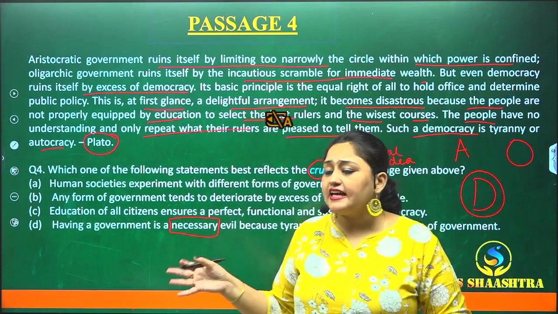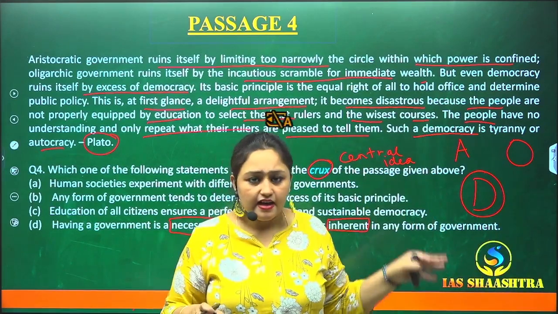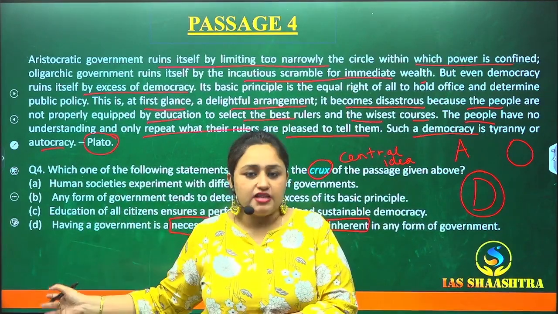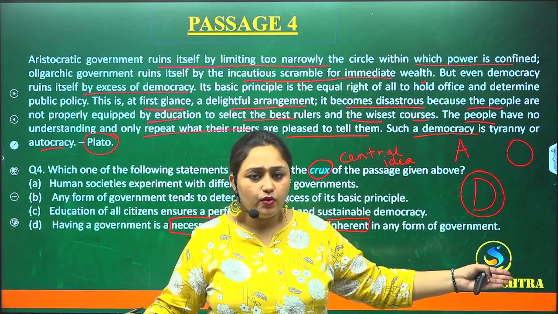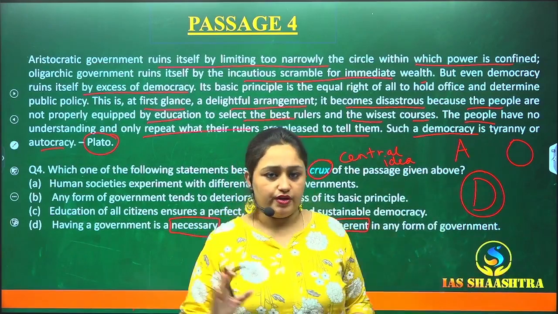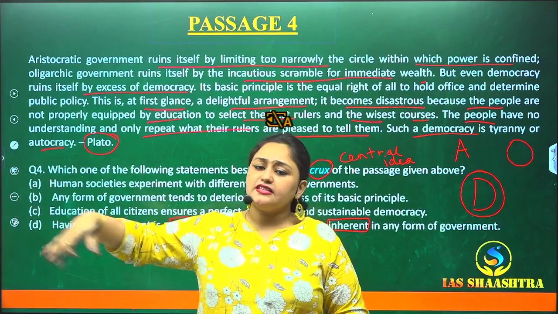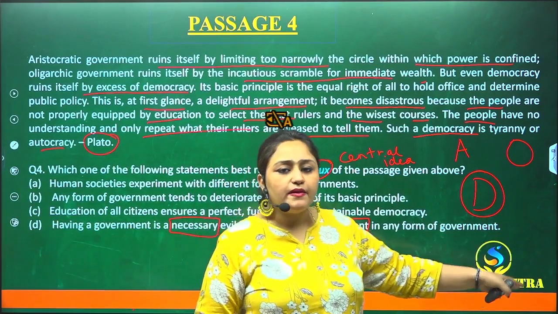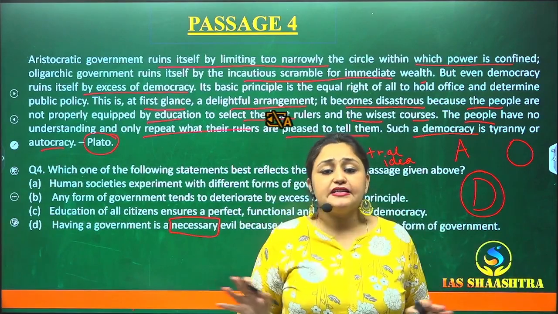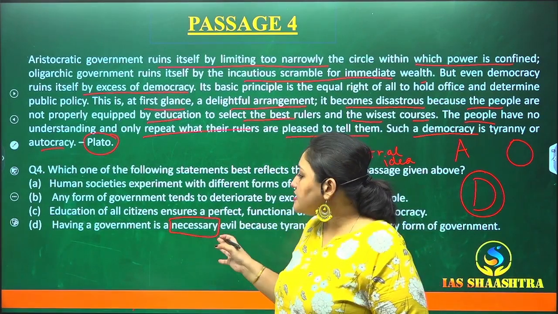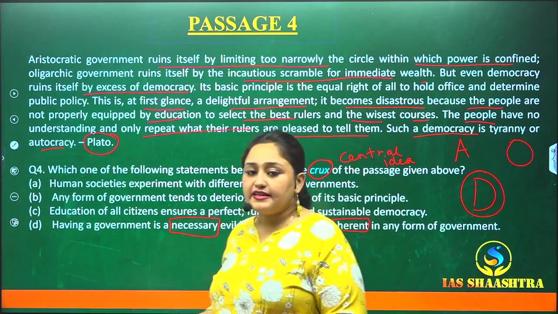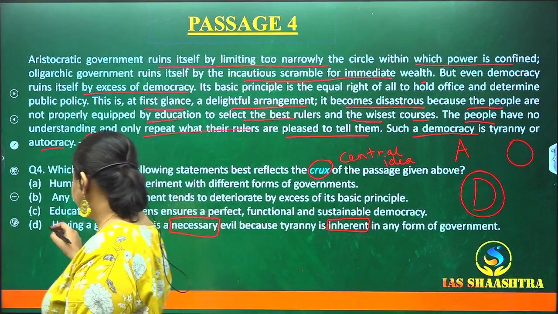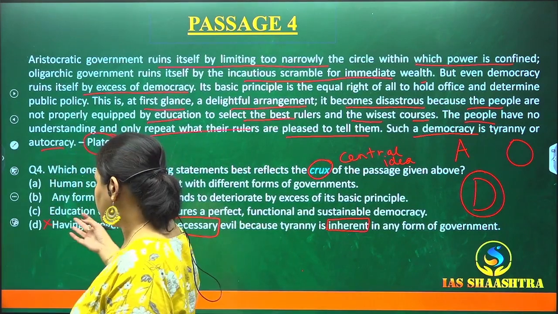They are saying that there are three governments, and each has a problem, because of which all three are getting ruined. Aristocratic government is ruined because of this problem. Oligarchy has this problem, because of which it is ruined. And democratic has this problem, because of which it is ruined. That is the basic thing the author is saying. They are not saying that government is a necessary evil, that there is tyranny in it. Nothing of that sort is mentioned. We'll just cross it. Let's go to the third point.